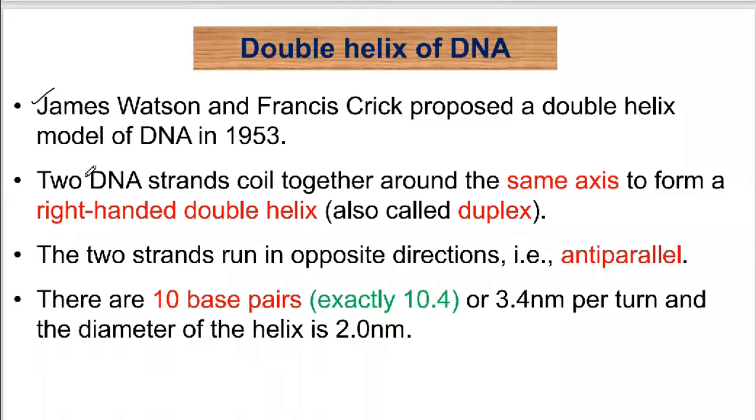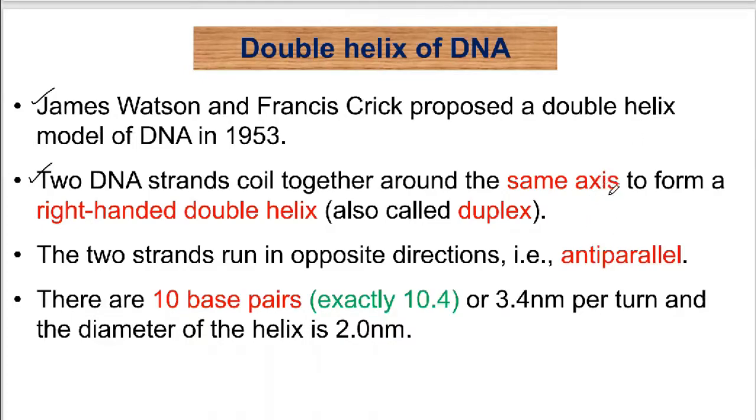Next, the two strands are said to coil together around the same axis to form a right-handed double helical structure. The two strands are said to be wrapped around each other in the form of a right helical structure. This is how the two strands were being wrapped with regard to each other. Okay, let me make a good diagram.